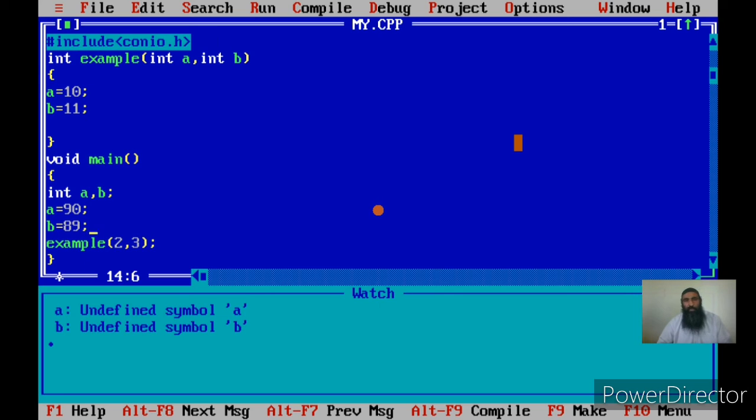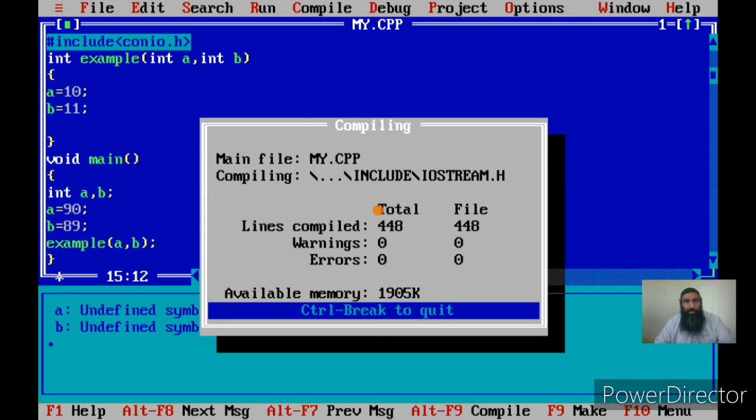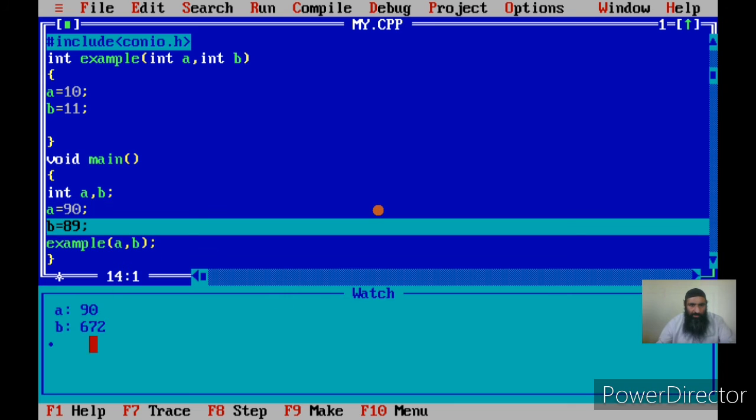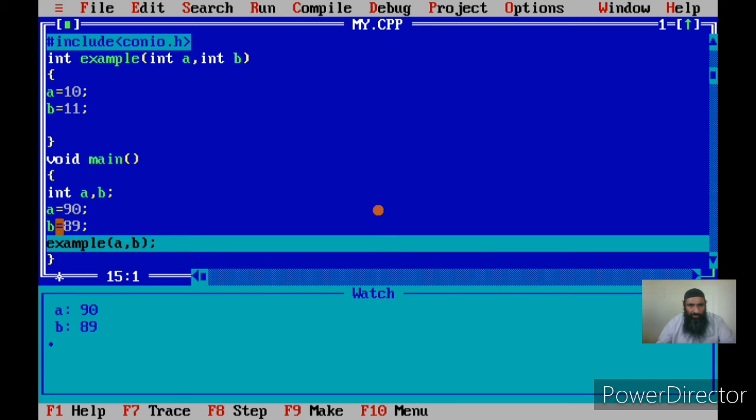Now if you see, I make a call to the example, and instead of passing the constants, I pass data in the variables, that is the data that is stored in the memory location a and b. Now I am passing that as an argument. Okay, we have discussed that earlier also. This is possible. Now see what happens. Now my a is initialized to 90 and my b is initialized to 89.